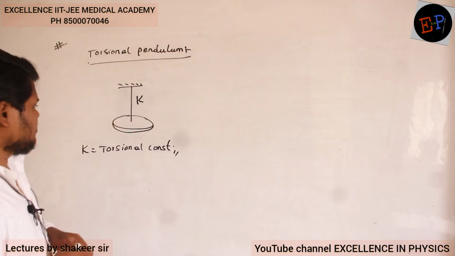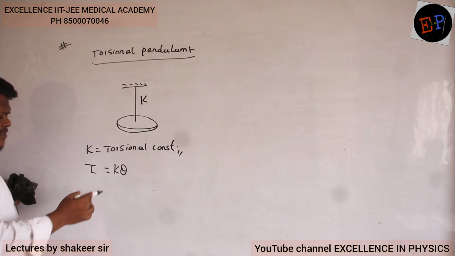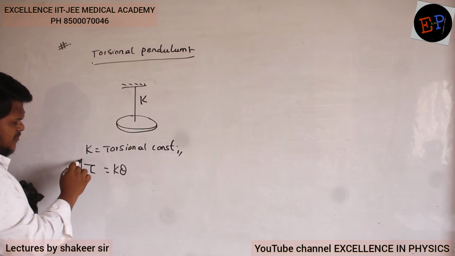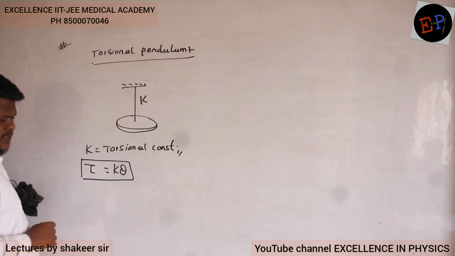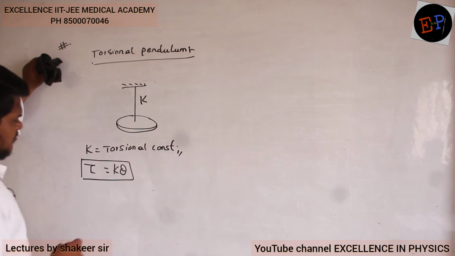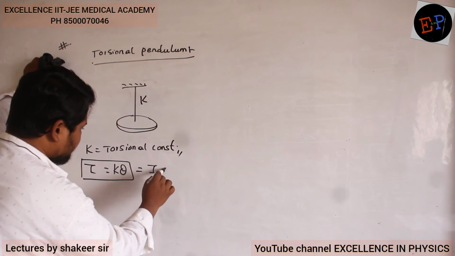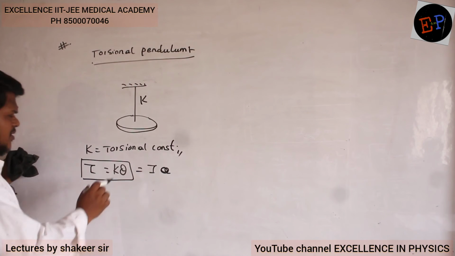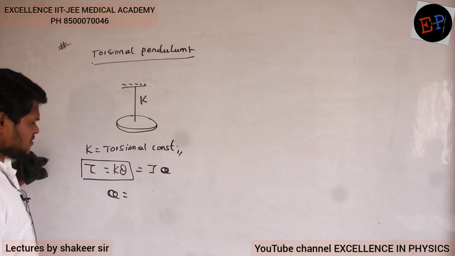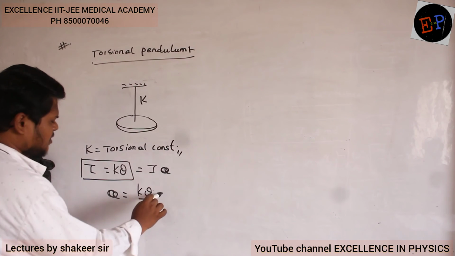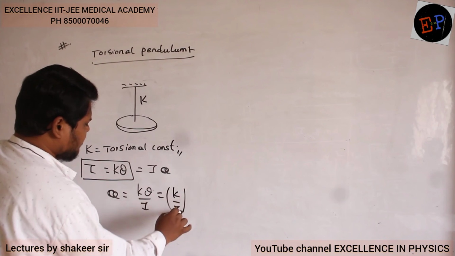Understood? So if I rotate this one and release it, then this body will experience this much amount of torque. So torque is equal to K into theta. One more equation for torque is I into alpha. So what is the alpha value? Alpha is equal to K into theta divided by I. Or you can write K by I multiplied by theta.